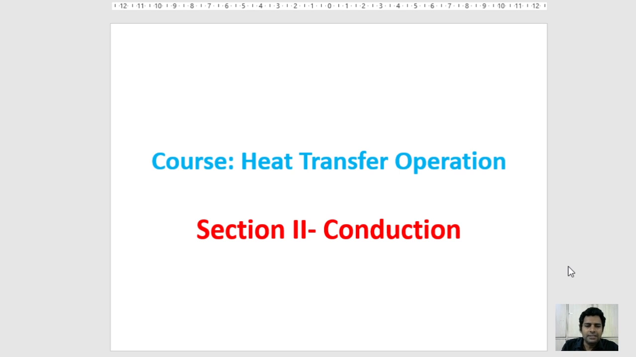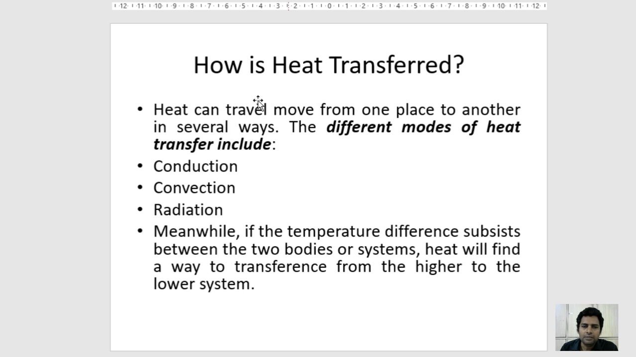Now we see that in heat transfer operation, there are three modes: conduction, convection, and radiation. This is the very basic and prime mode of heat transfer, known as conduction. In conduction, we see how the heat actually transfers. Heat can travel or move from one place to another in several ways, and the different modes of heat transfer include conduction, convection, and radiation.